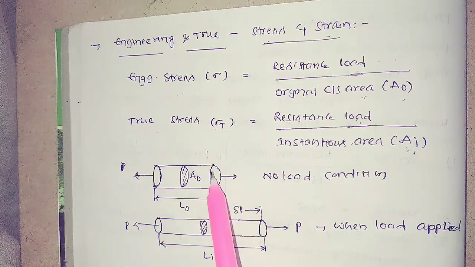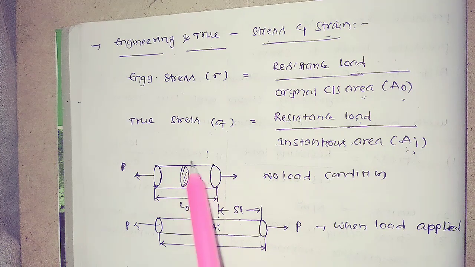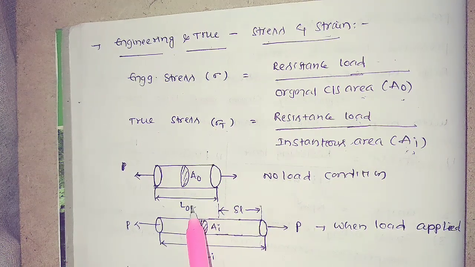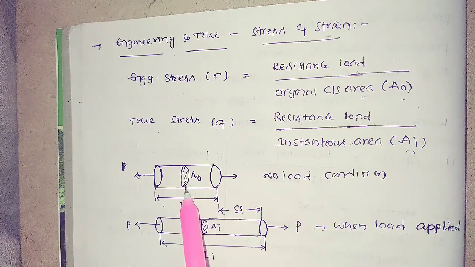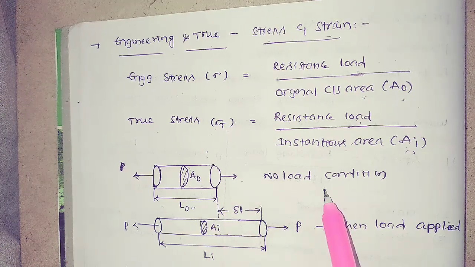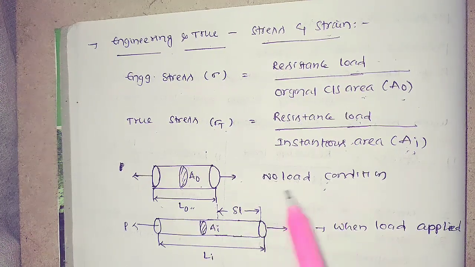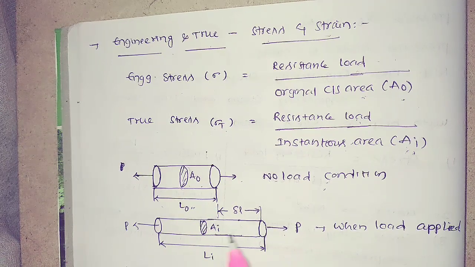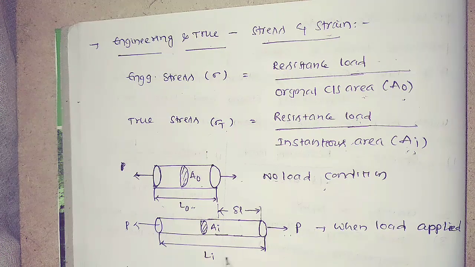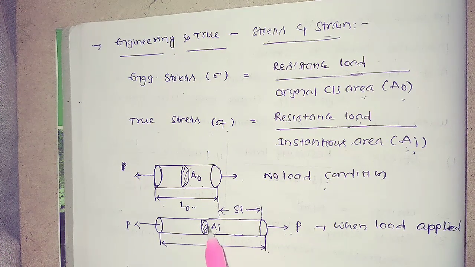Now consider this is a rod like this. Initially it has a length L0, that means the original length, and the original cross-sectional area is A0. This is when it is in the no load condition, that means you are not applying any load. Suppose you apply a load here. Whenever you apply the load, automatically the length increases and the area decreases.